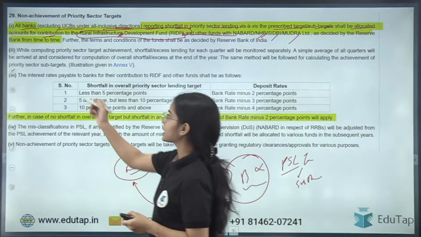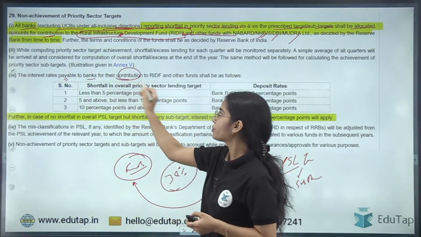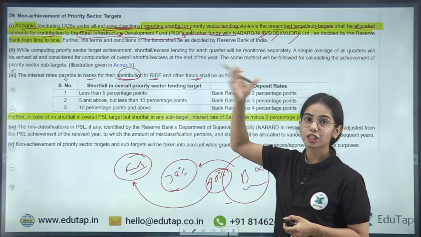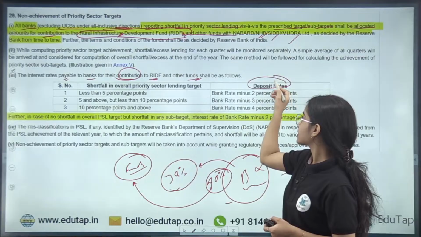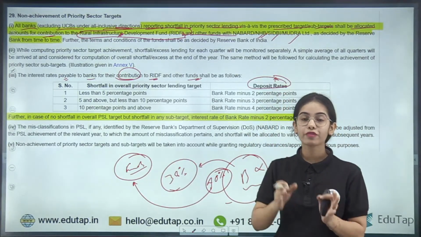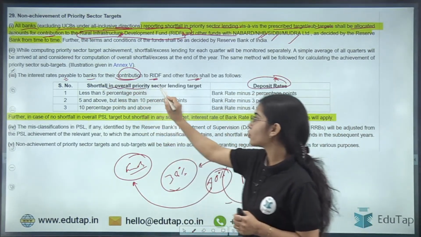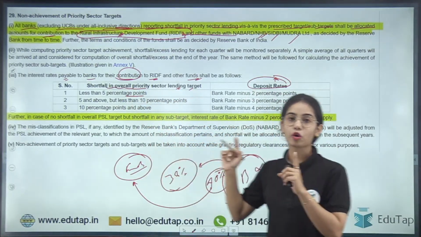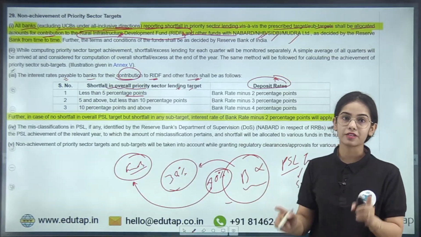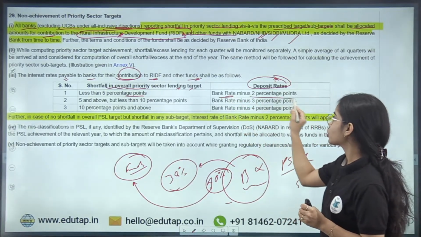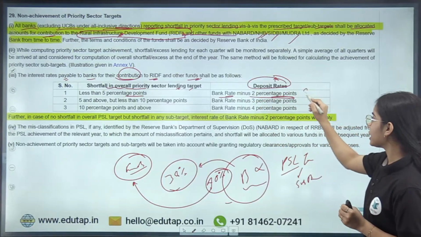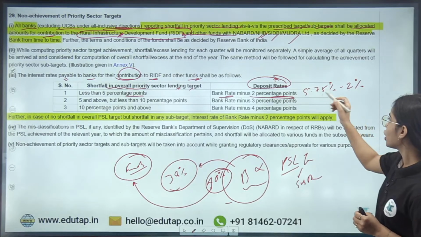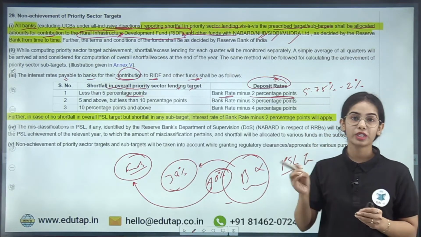Now, the interest rates payable to banks for their contribution to the RIDF and other funds under NABARD, NHB, SEBI and such. So this is the interest rate that the bank will get. If the shortfall in the overall priority sector lending target is less than 5 percentage points, then the interest rate the bank will receive is the bank rate minus 2 percentage points. Bank rate currently is 5.75%, minus 2 percentage points, so the bank will be getting interest of 3.75%.